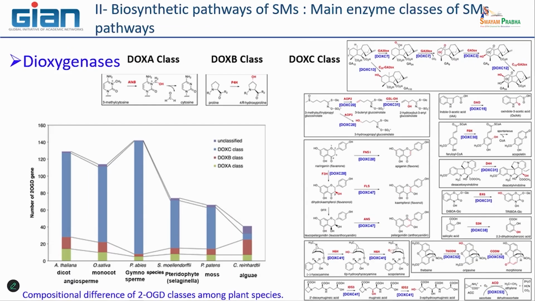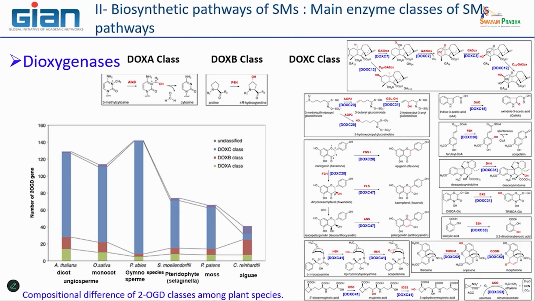Just to show to you that the complexity comes from the large diversity of this enzyme. For example, if we consider plant genomes, we have a very small number of class A, DOX-A class enzyme.